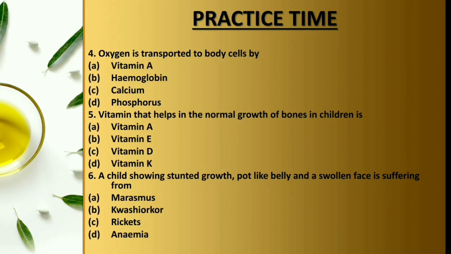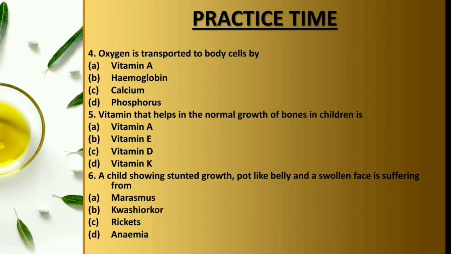The vitamin that helps in the normal growth of bones in children is vitamin A, vitamin E, vitamin D and vitamin K. The answer is vitamin D. In the presence of sunlight also we get this vitamin. A child showing stunted growth, pot-like belly and a swollen face is suffering from marasmus, kwashiorkor, rickets, anemia. The answer is kwashiorkor. So these were the tick the correct answer.